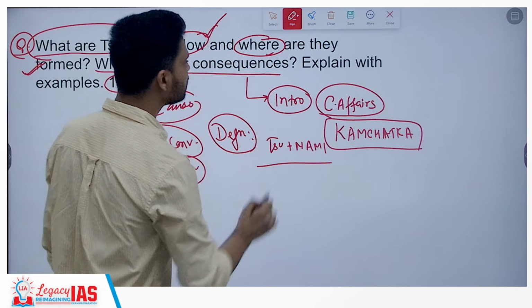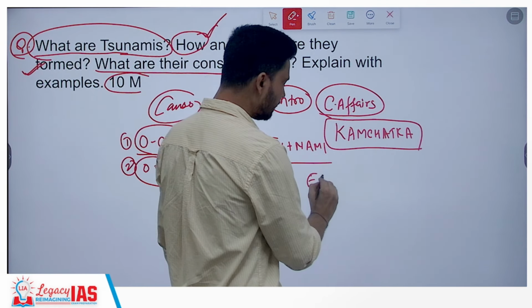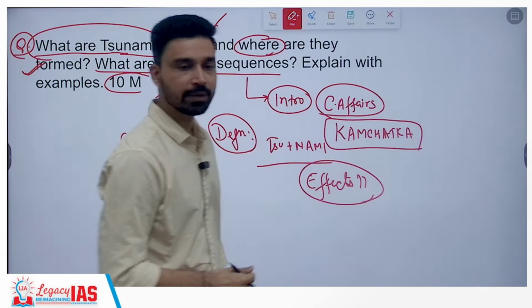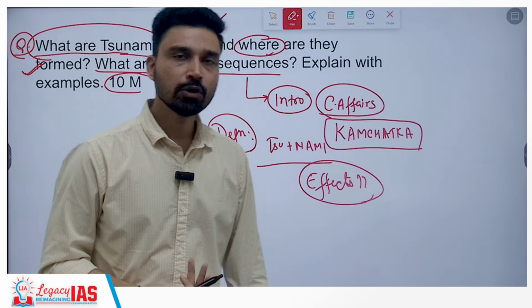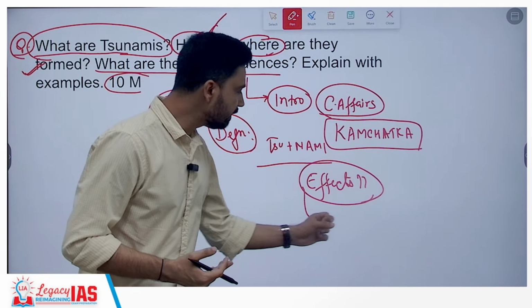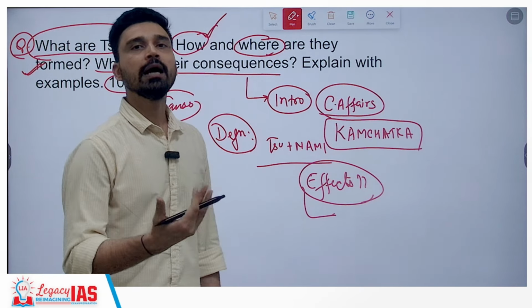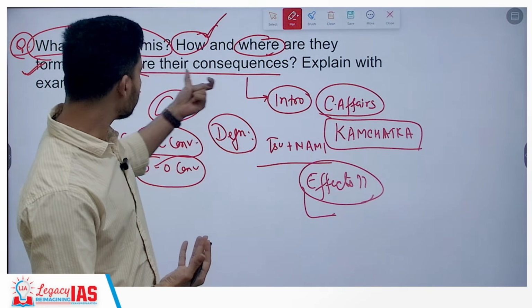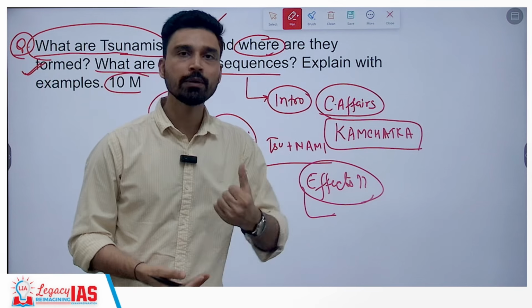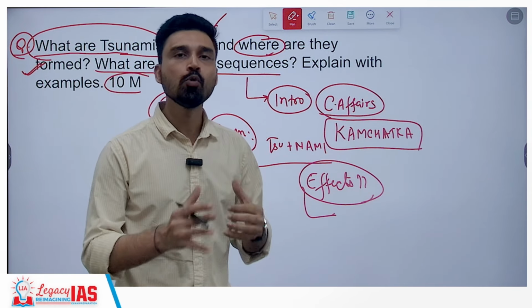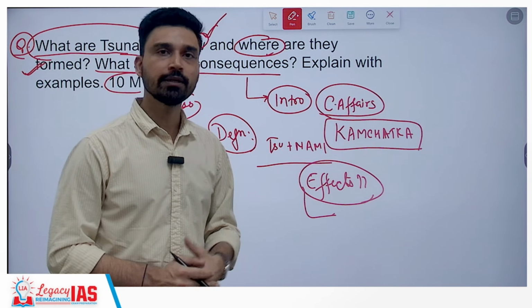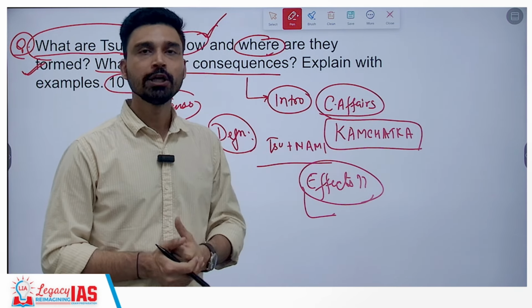Third is, what are the consequences? Consequences is nothing but describing the effects of a tsunami. The effect is simple. Because a tsunami causes such a high intensity impact of water, you'll have large scale economic damages, you'll have loss of life, and you have to discuss with examples. So we'll talk about the 2004 tsunami, which saw loss of life of more than 200,000 people in the Indian Ocean region. 14 countries were affected. You have to talk about their economic damages, economic impact.